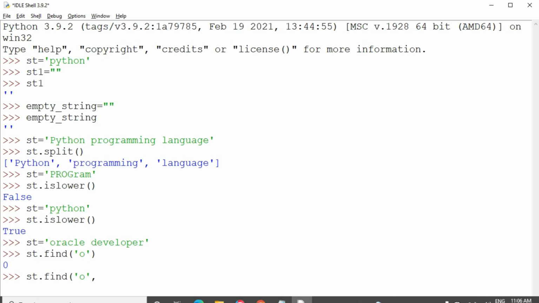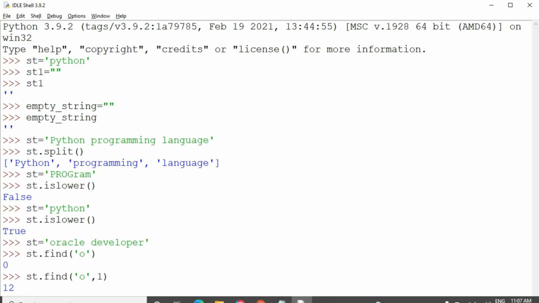The first O's index position is 0, so the next O we have to calculate. The first O's index position is 0, so next to 0 is 1. From 1 onwards you have to check where the O is present. It gives 12. Okay, for the 12th position the second occurrence of O is present.